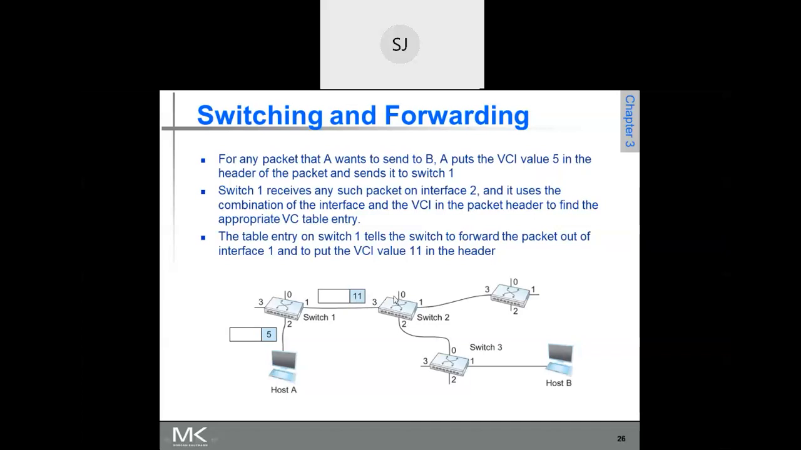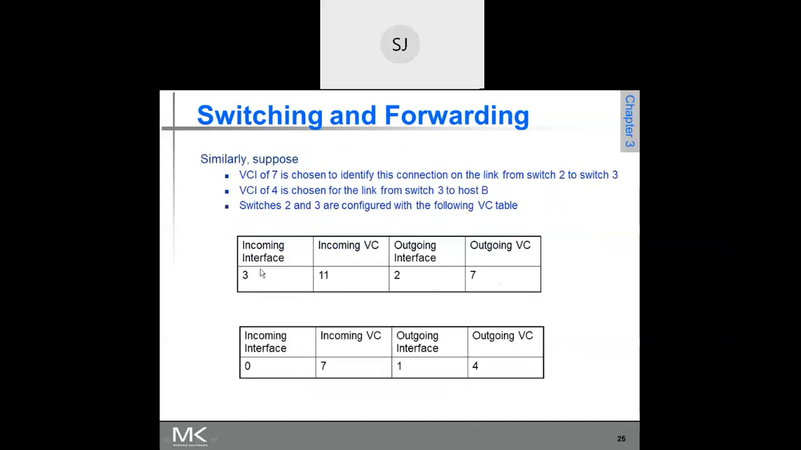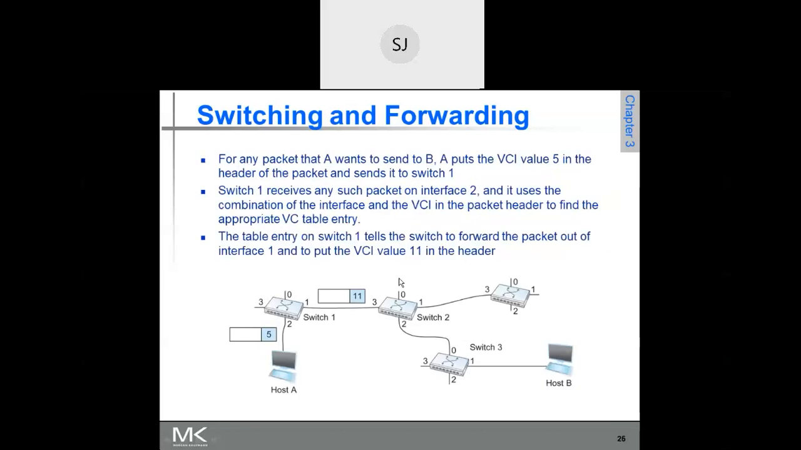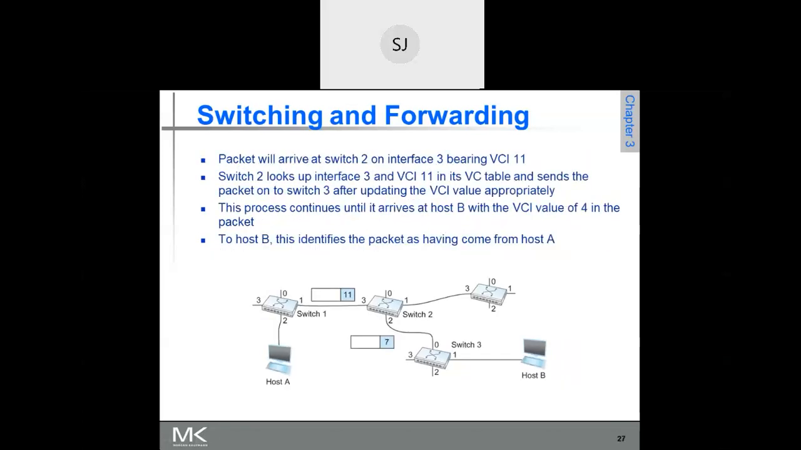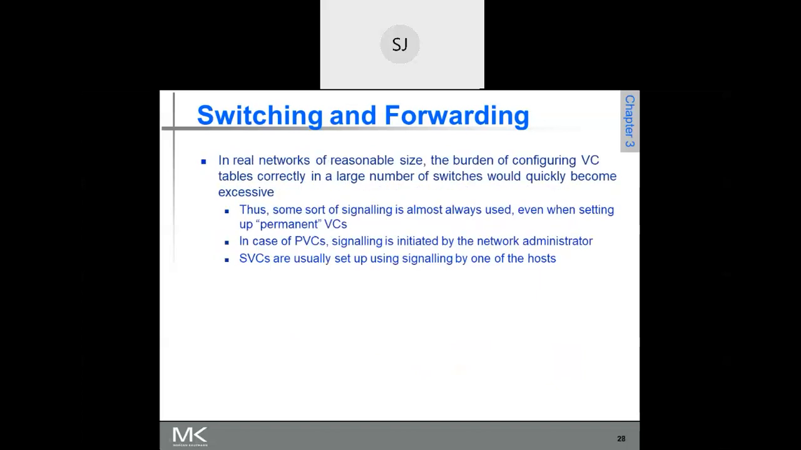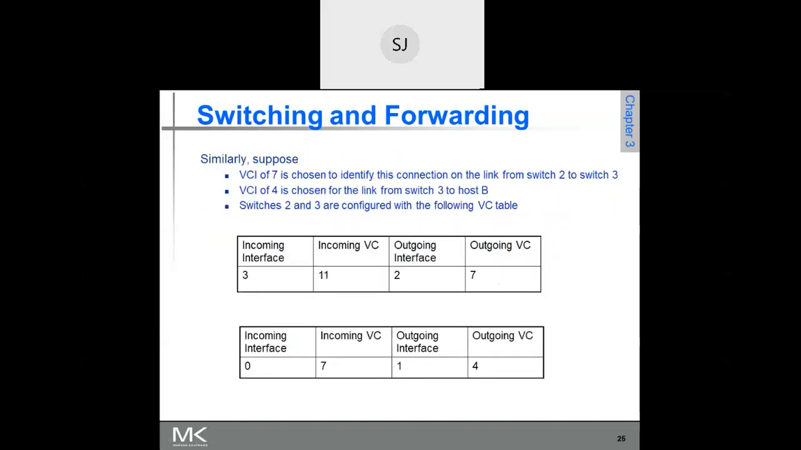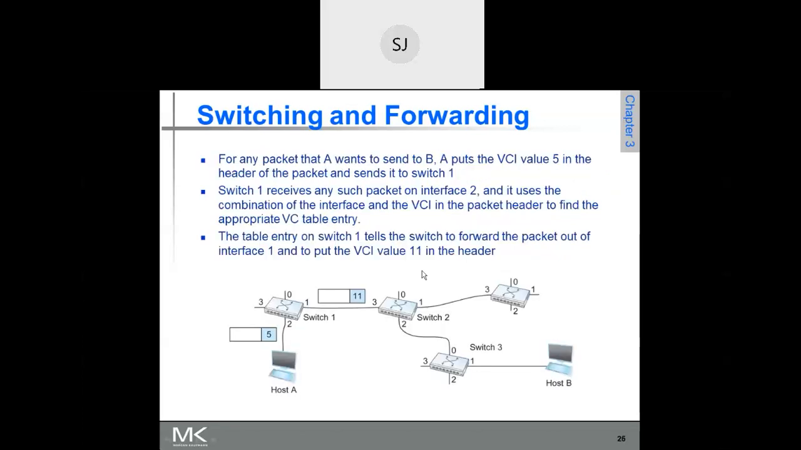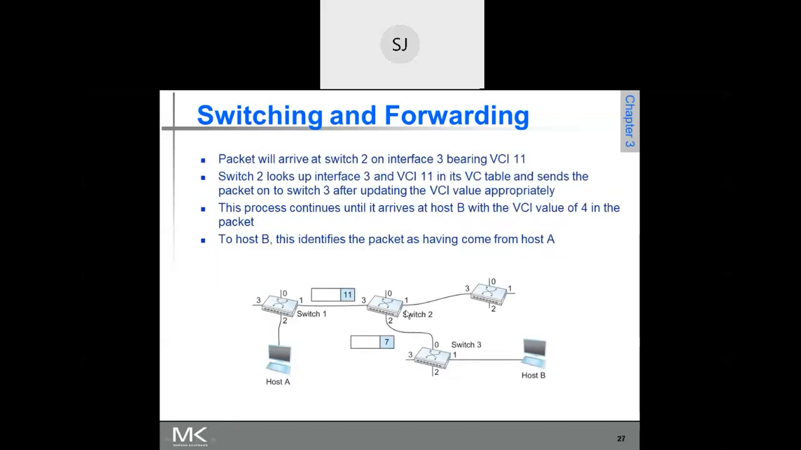So what it has to do is see that the packet is coming on port number 3 and virtual circuit number 1. So it will forward it on outgoing circuit number 7 and output port 2. That is what it does. If you just see here, outgoing virtual circuit number 7 and output port 2.